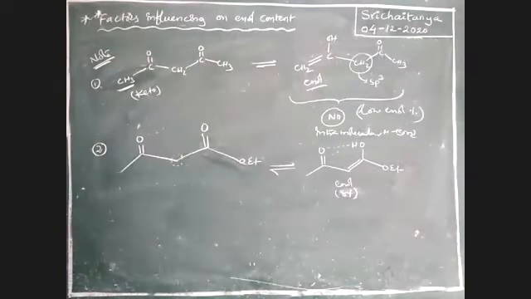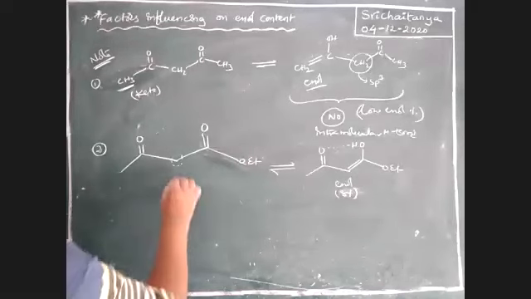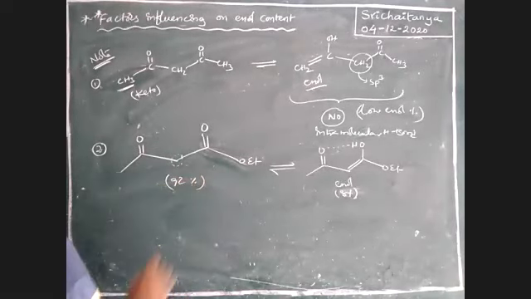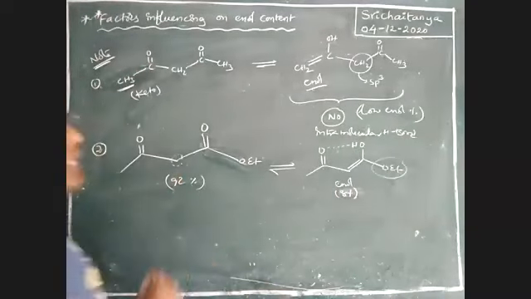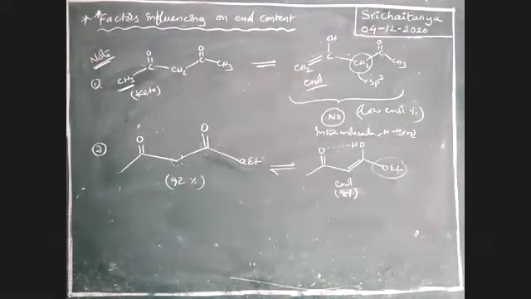So automatically the keto form remaining is 92%. Because of this group, the enol is not favored and is almost not involved in hydrogen bonding.